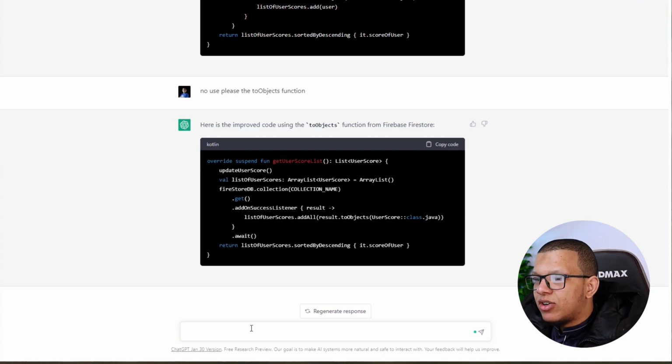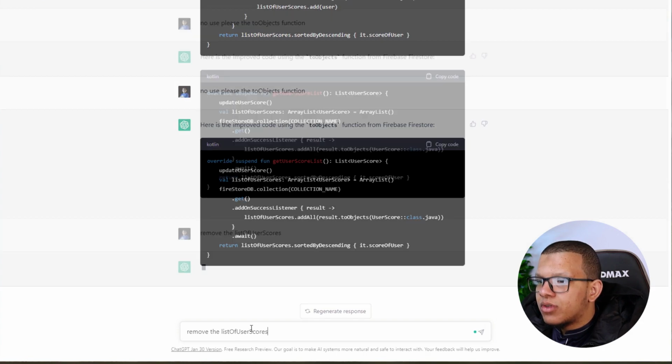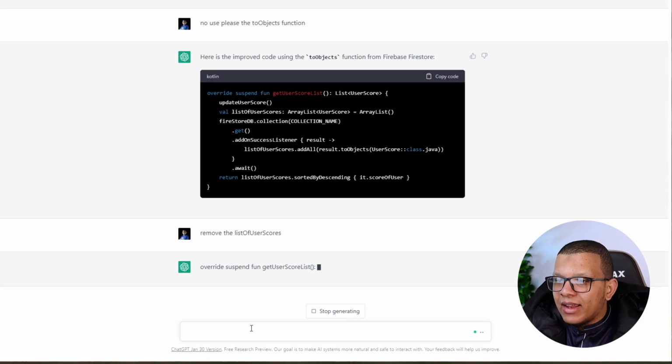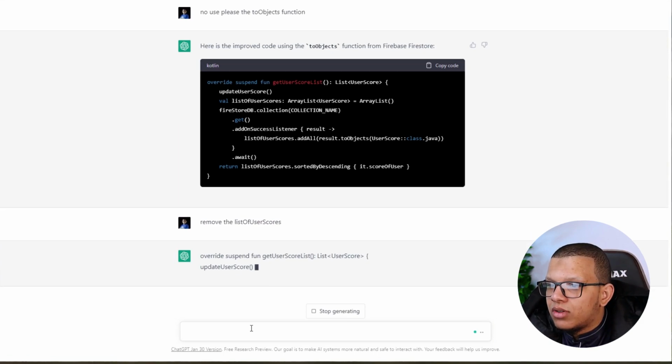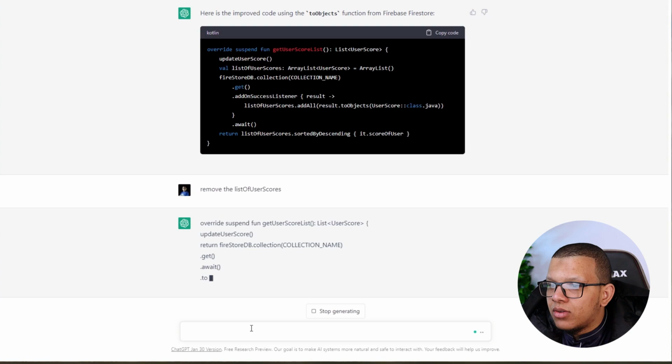But yeah, remove the list of user scopes. Like try to do it directly, inlining everything. What? He's writing the code. Yeah, good. Wait. toObject.